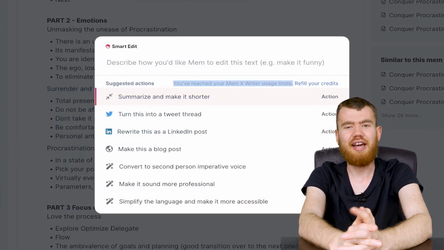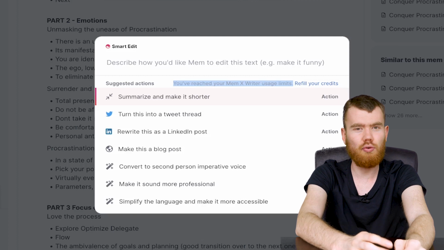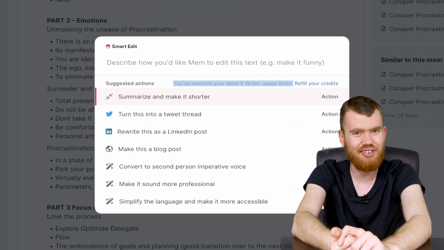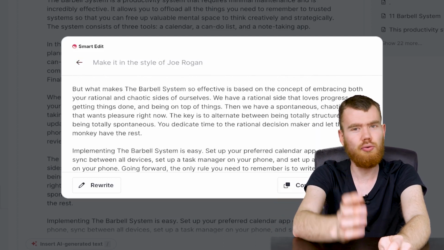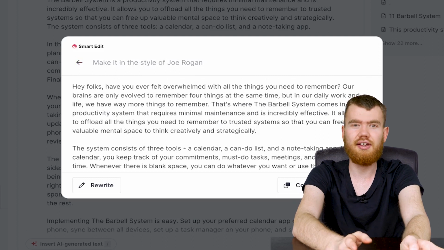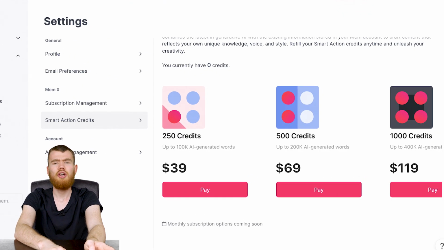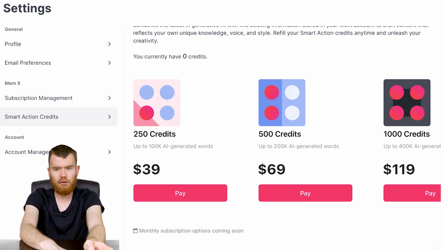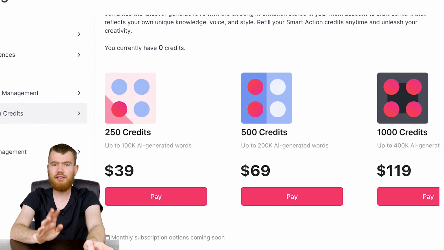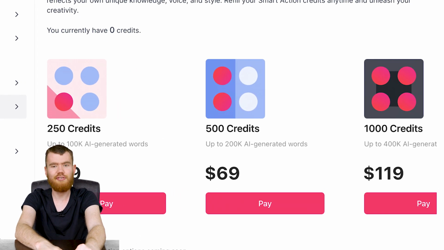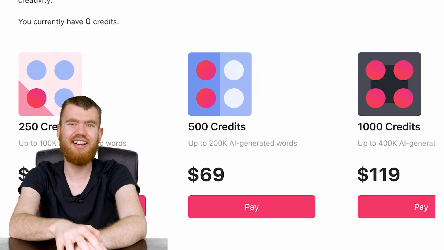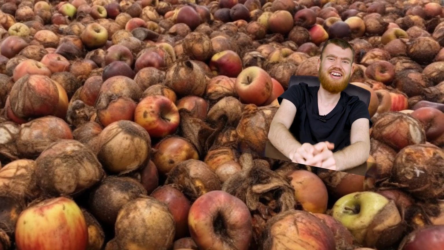When you sign up for Mem X, you get 50 credits to play around with. Those are all free, or free, call it that. It's included in the subscription. Every time you use this AI feature, let's say if you type in a certain query or ask it to do a certain edit and so forth, a credit is taken. But as soon as these 50 are out, you have to pay either $39 for 250 credits, $69 for 500 credits, or $119 for 1,000 credits, and still pay $10 a month, so it's like on top of it. And to make it even worse, you cannot use Mem X or smart write and smart edit on the phone yet to this day, so it's all computer only.